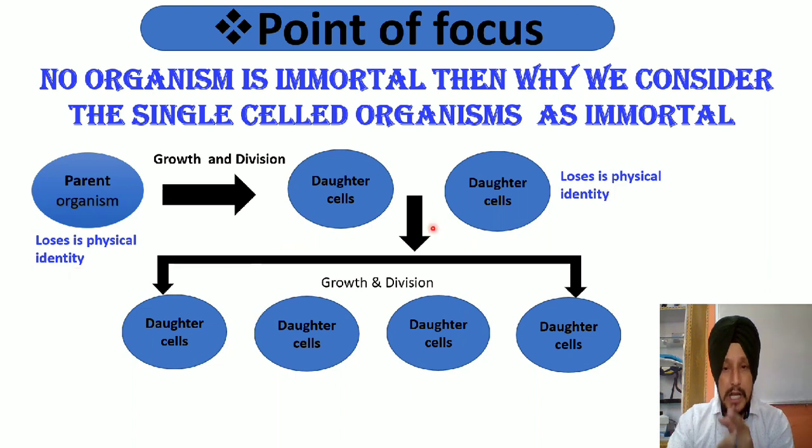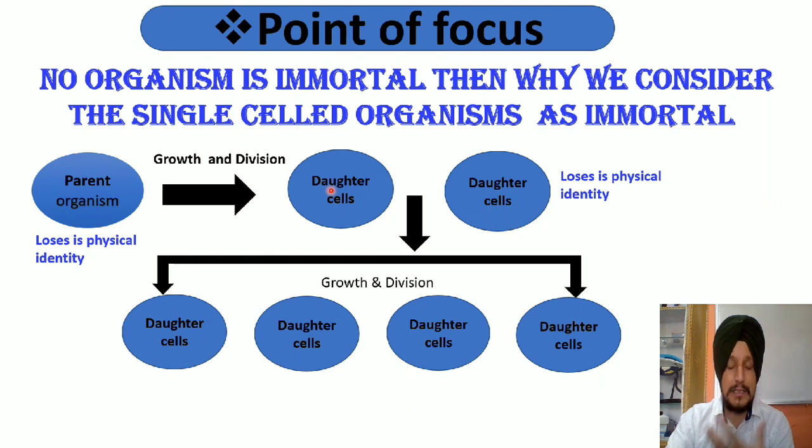The young ones so produced by the division of the parents again undergo growth and development to increase their size, become parents again, and after attaining an optimum size, they again divide to produce two daughter cells.